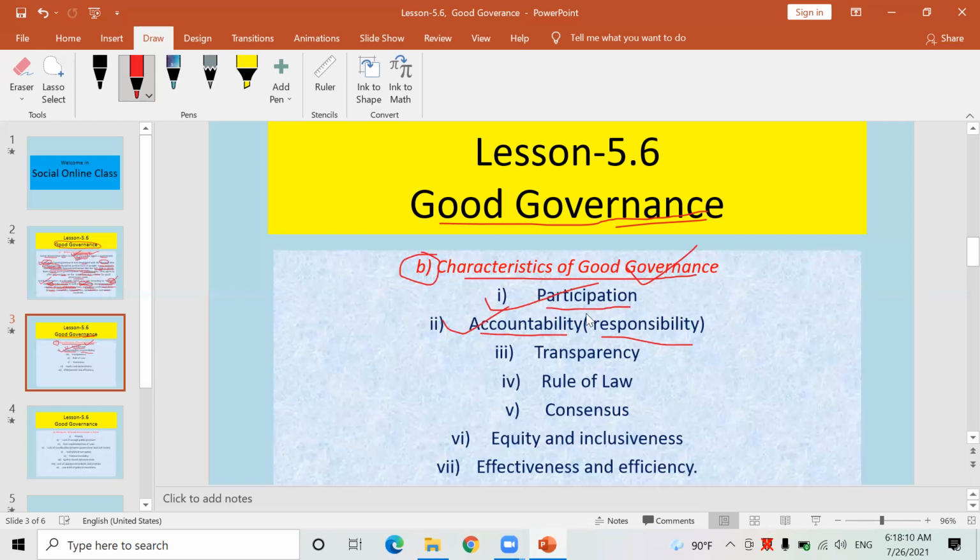Those are government institutions elected by Nepalese people. Therefore, they should be responsible to the citizens. Whatever people demand, whatever they are willing, they have to fulfill. They have to allocate budget for that.